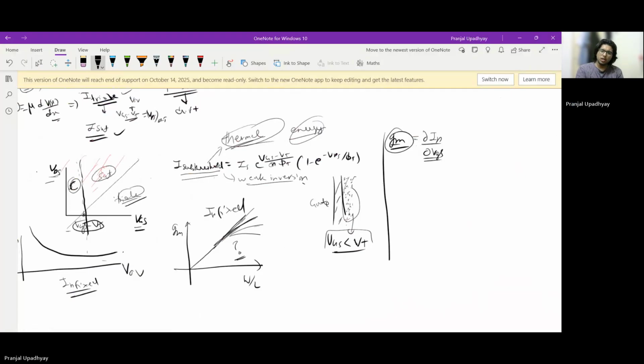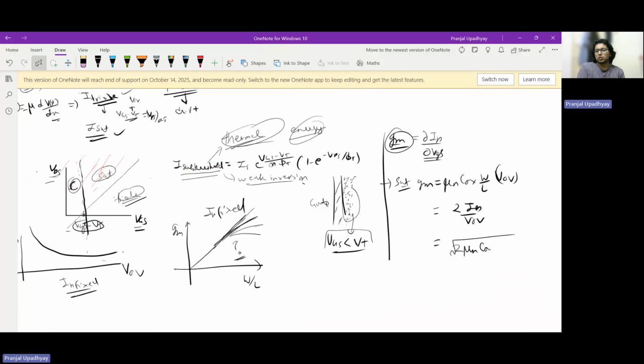Now, you know that for the saturation regime, GM has various variants that you can write. For NMOS specifically, I can write it like this, I can also write it like 2 ID by V overdrive. I can also write it like under root 2 mu n Cox W by L ID, right? So this is for the saturation regime.